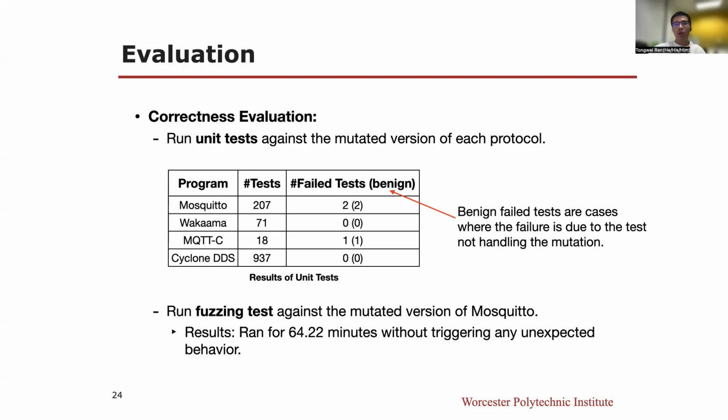Besides, we also run fuzzing tests against the mutated version of Mosquito. The fuzzer ran for around 1 hour without triggering any unexpected behavior.